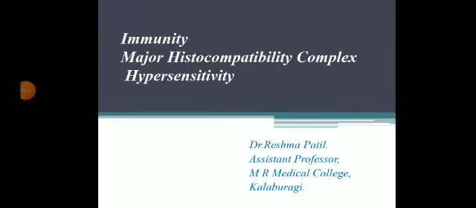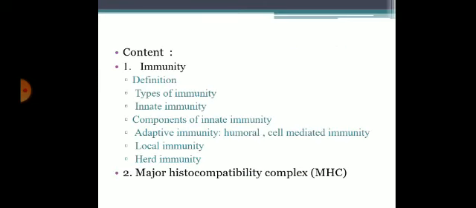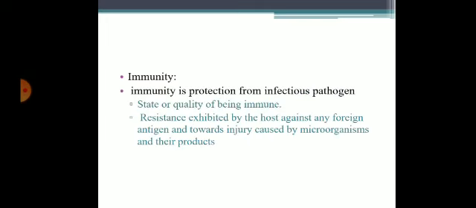Reshma. Today's topic for small group discussion has three parts: immunity, major histocompatibility complex, and hypersensitivity. We'll deal with these three topics under the following headings. In immunity: definitions, types of immunity, innate and adaptive immunity, components of immunity, local and herd immunity. Second topic is major histocompatibility complex: definition and function. Third, hypersensitivity reactions: definition, classification of hypersensitivity reactions, mechanism of hypersensitivity reactions, examples of hypersensitivity reactions.